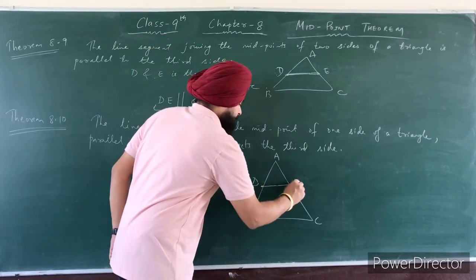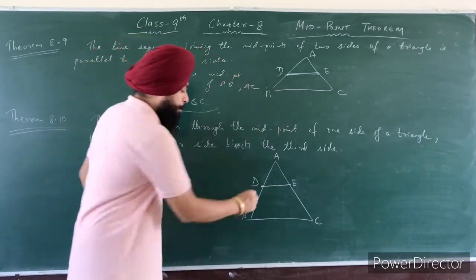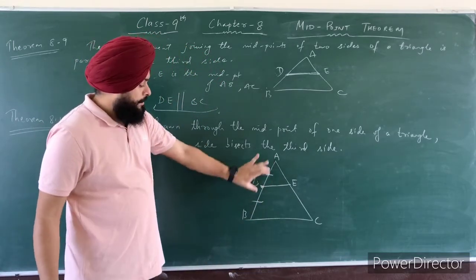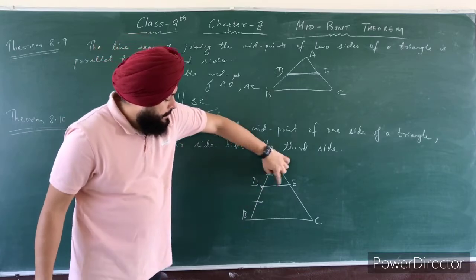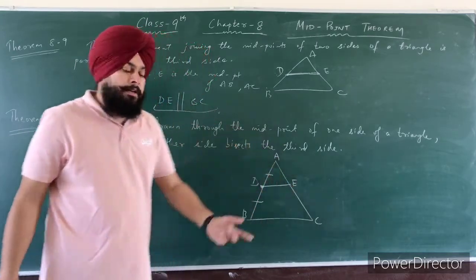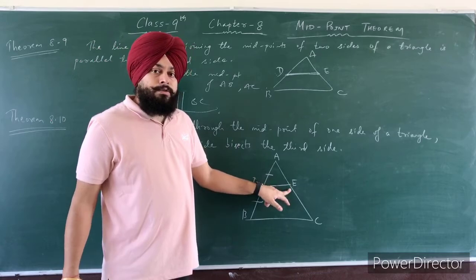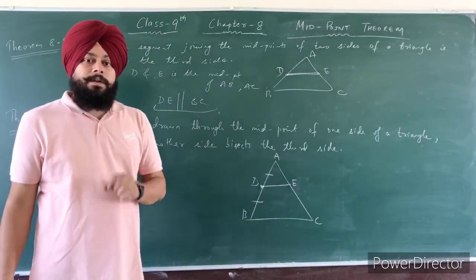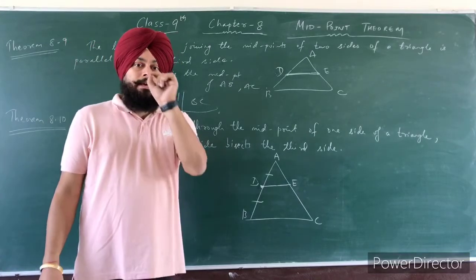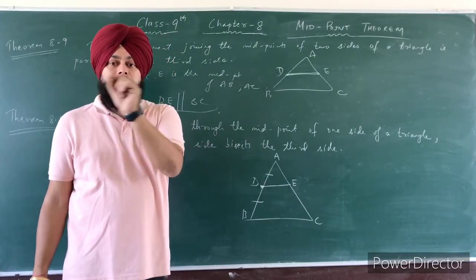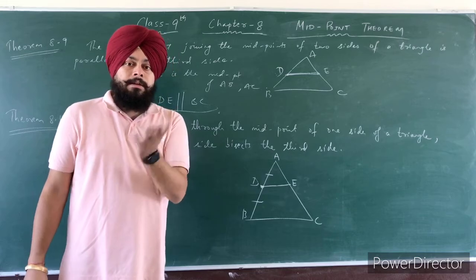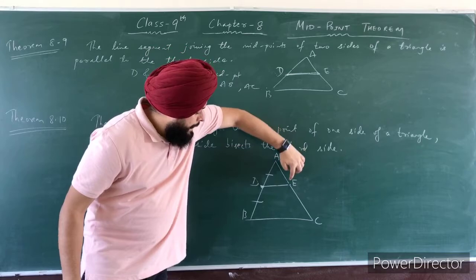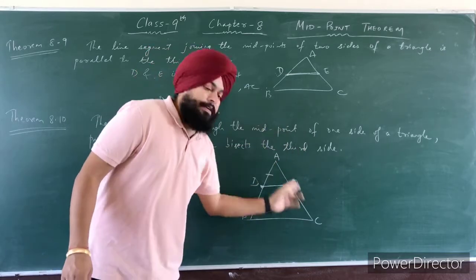Alright. Suppose that D is the midpoint. Midpoint means it bisects this side into two equal parts. AD is equal to DB, and this DE is parallel to BC. Then what? That point E also bisects the side AC. Okay? The statement is that if in any triangle you draw a line parallel to another side from the midpoint of one side, then the point where that line segment meets the other side is also the midpoint of that side.